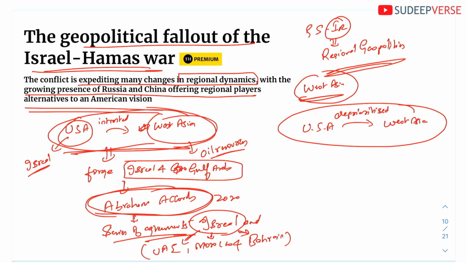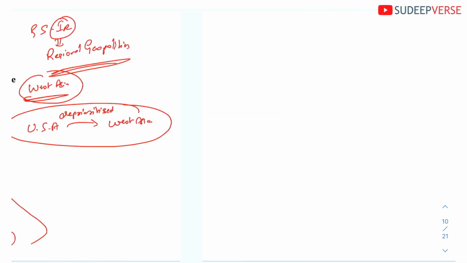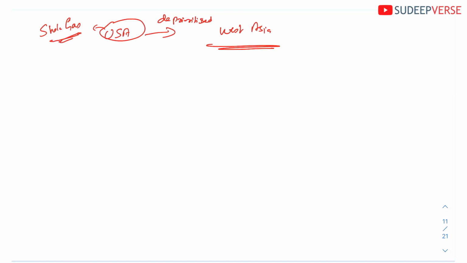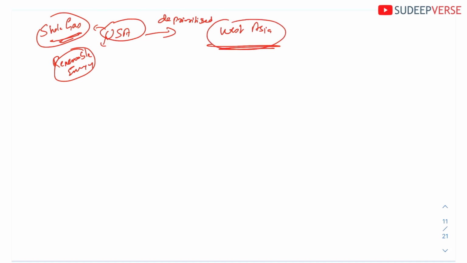However, if you take the present time, the USA has deprioritized West Asia because it is no longer dependent on West Asia. The reasons are that the USA has undergone a shale gas revolution, and it is also moving towards renewable energy. Because of all these reasons, it is no more dependent on West Asia for the resources of oil and natural gas. So it has deprioritized West Asia.